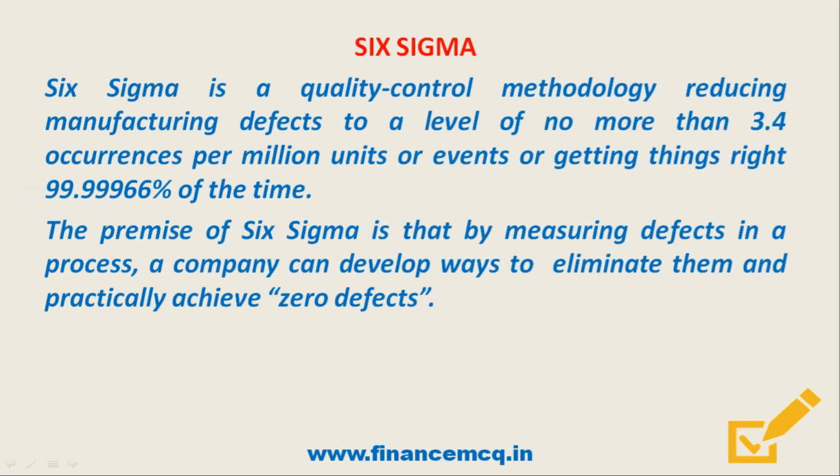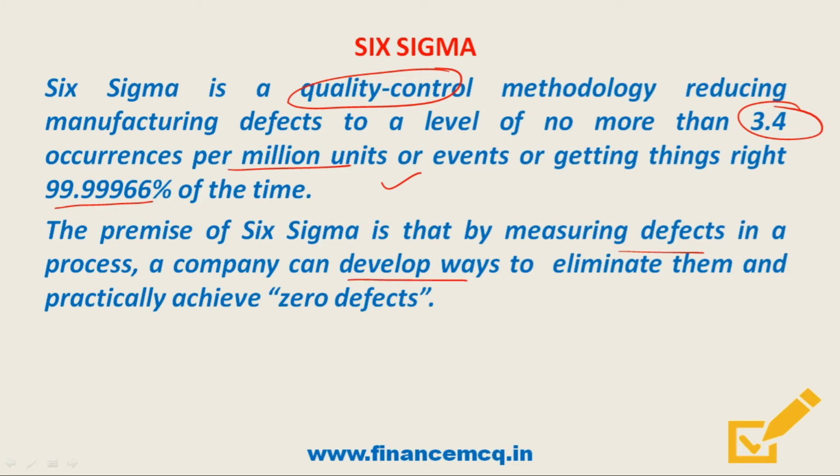So friends, Six Sigma is a quality control methodology reducing manufacturing defects to a level of no more than 3.4 occurrences per million units, or events of getting things right 99.99996% of the time. So friends, the premise of Six Sigma is that by measuring defects in a process, a company can develop ways to eliminate them and practically achieve zero defects.